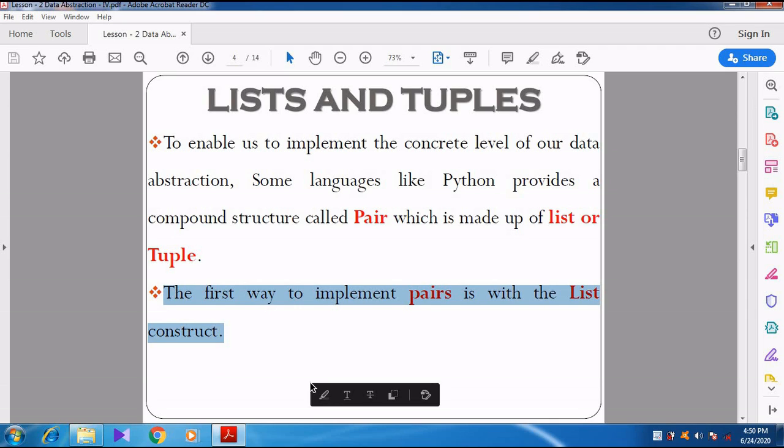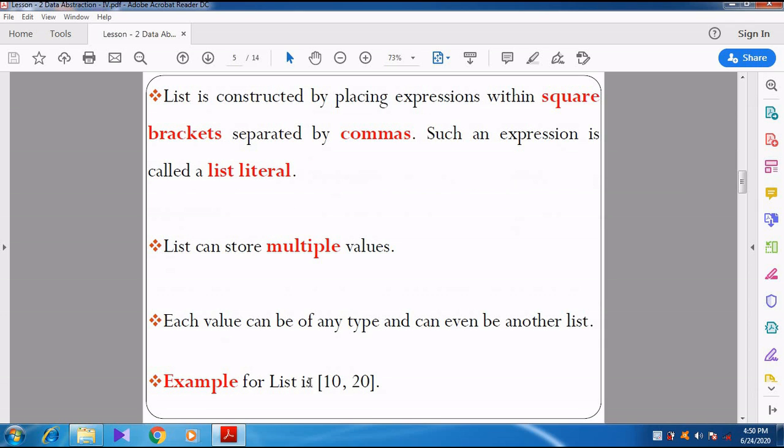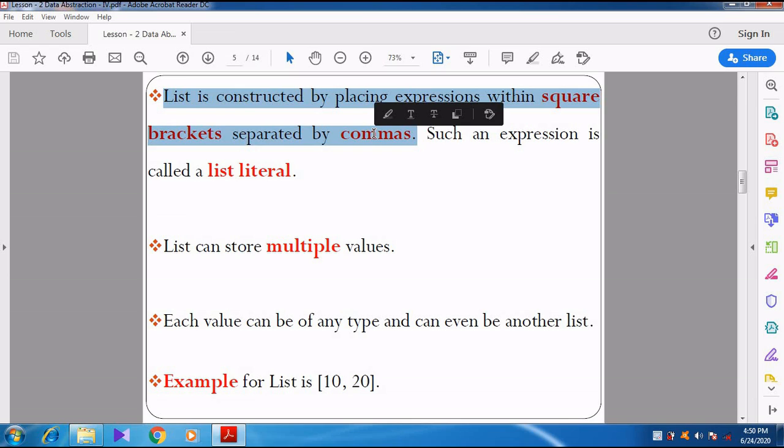So what is meant by list? Let's see that. A list is constructed by placing expressions within square brackets separated by commas. The expression may be any value, one or more values.